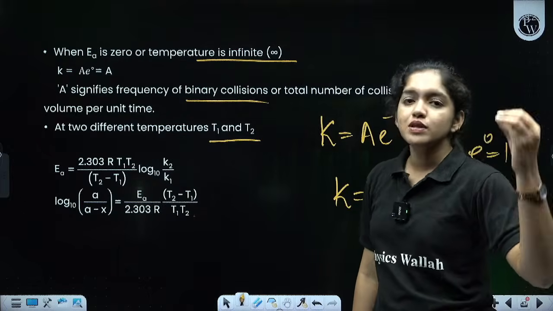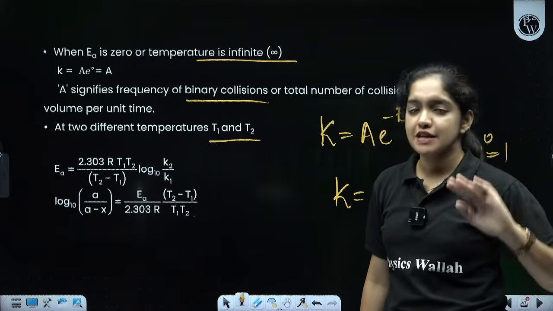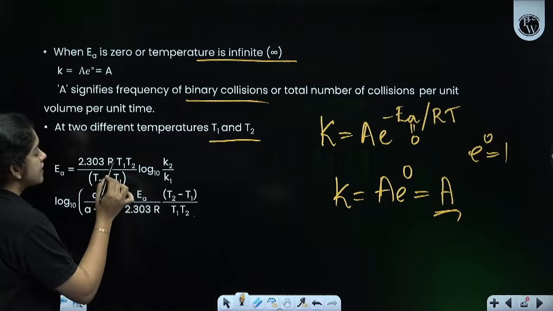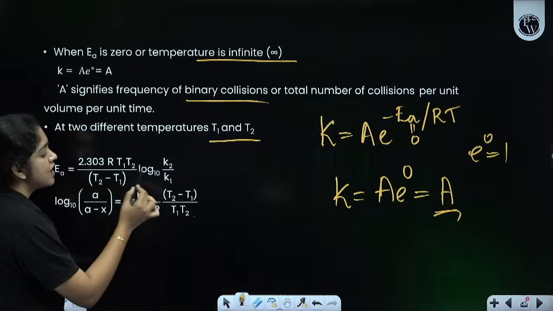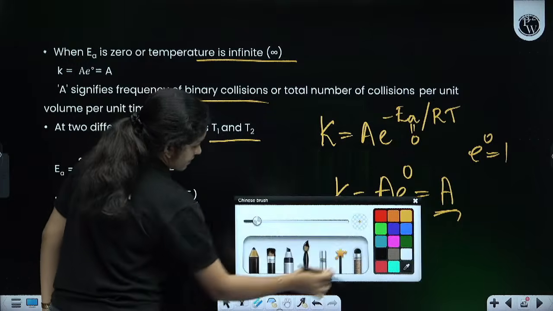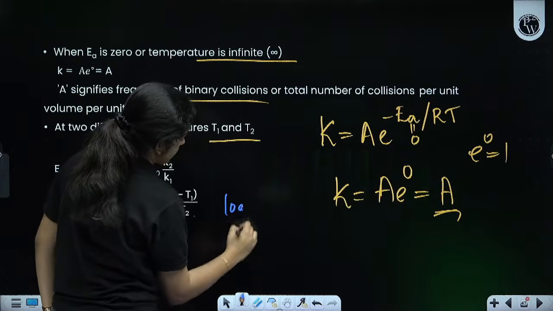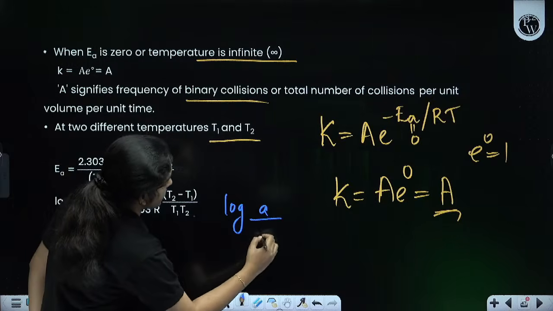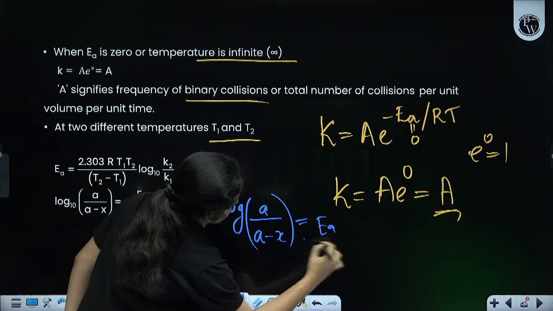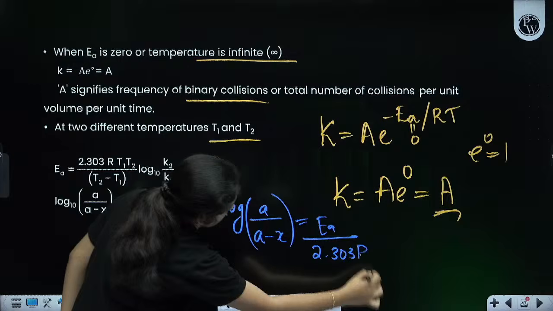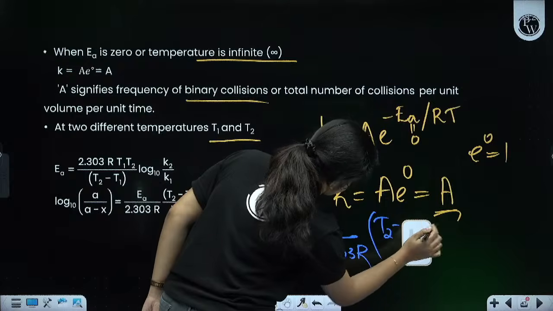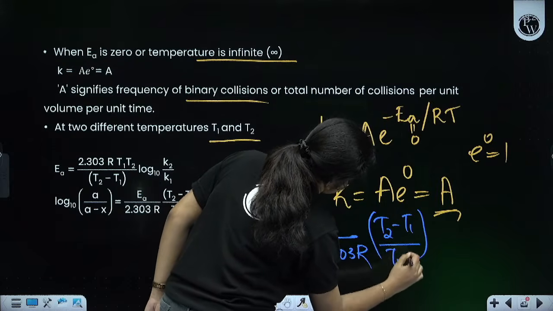So, according to the Arrhenius equation, if there are two temperatures T1 and T2, we can write EA equal to 2.303 R T1 T2 divided by T2 minus T1 into log10 K2 by K1. Or the final equation we can write like log K2 by K1 equal to EA by 2.303 R into T2 minus T1 divided by T1 T2.